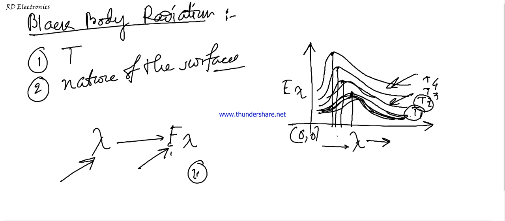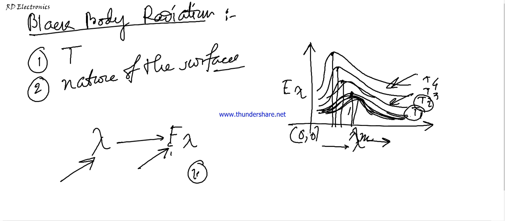If we increase the wavelength, E lambda also increases, and at a particular wavelength called lambda m, the maximum value of lambda, the energy spectral density is also at its maximum value, that is, the intensity is maximum.